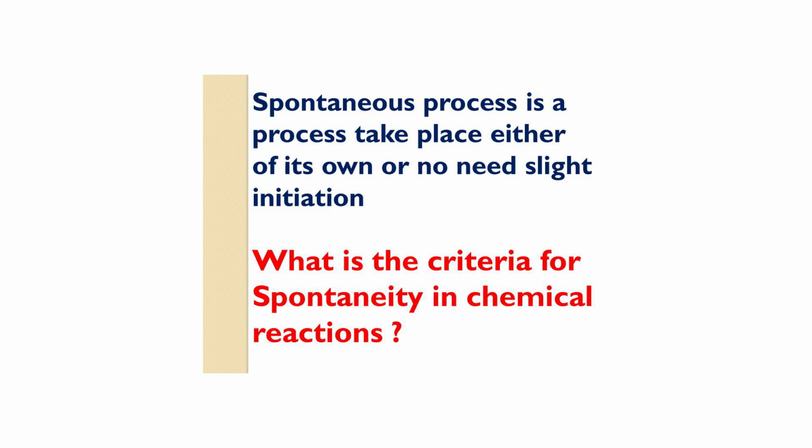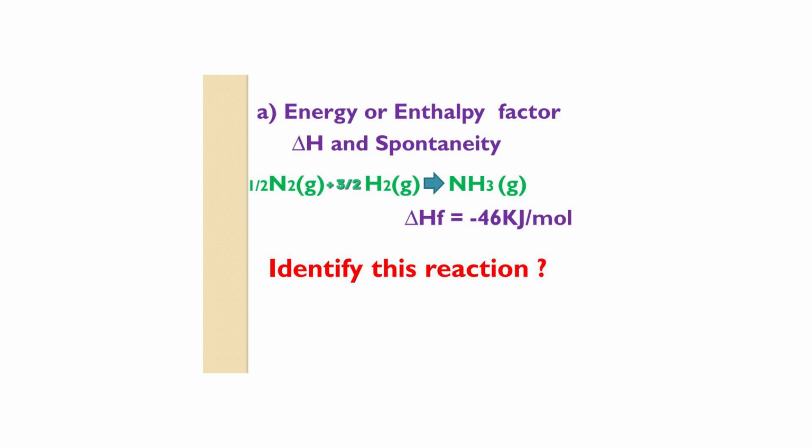What is the criteria for spontaneity in chemical reactions? The first criterion is the energy or enthalpy factor and spontaneity. Example: half N2 gas plus 3/2 H2 gas gives NH3 gas. Delta Hf is equal to minus 46.1 kilojoule per mole.